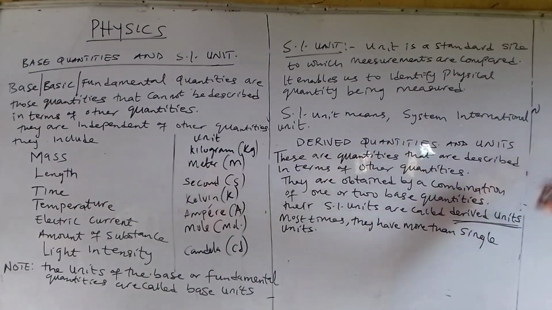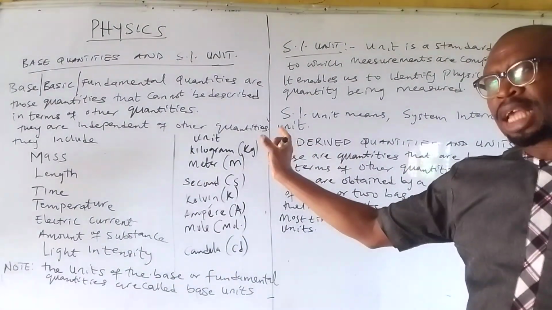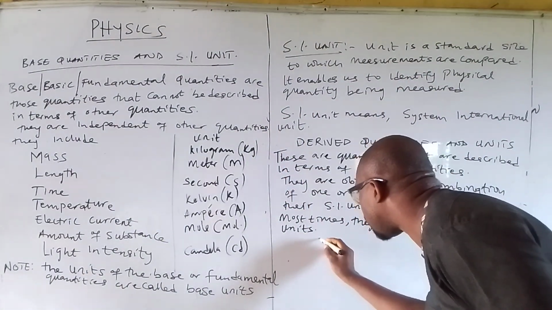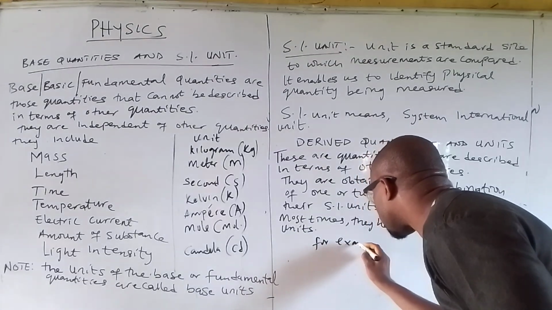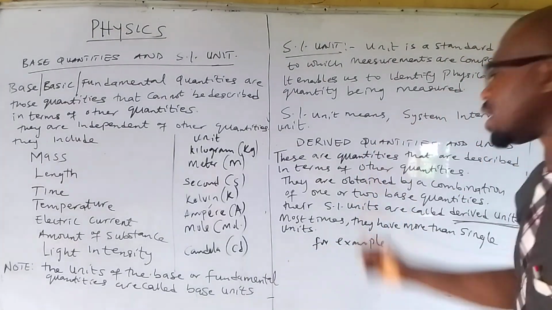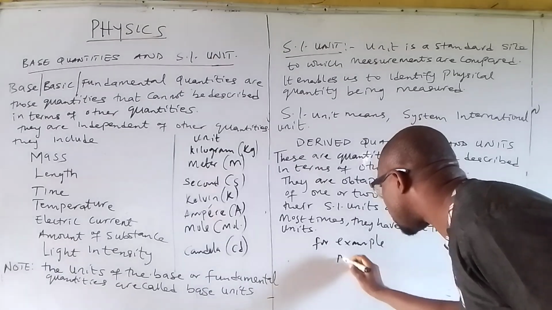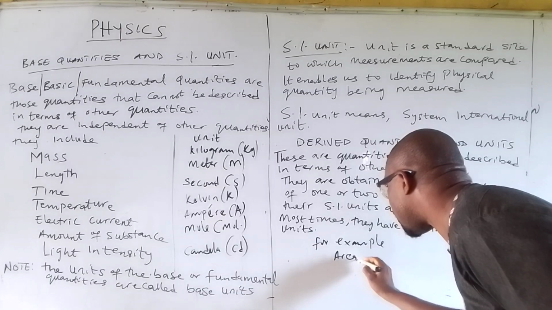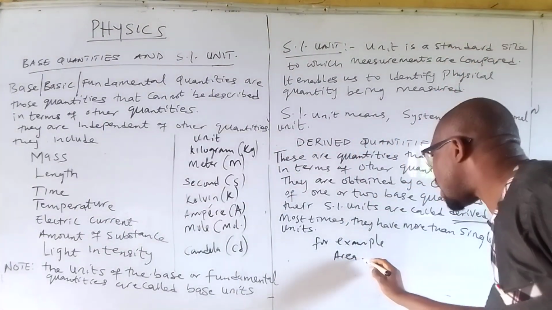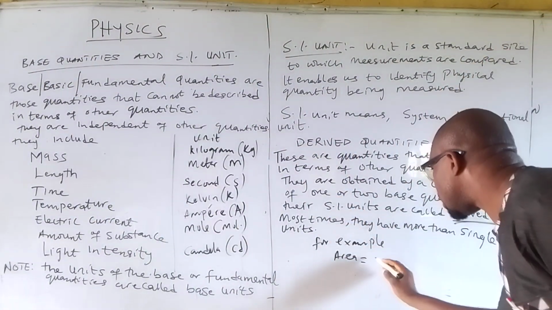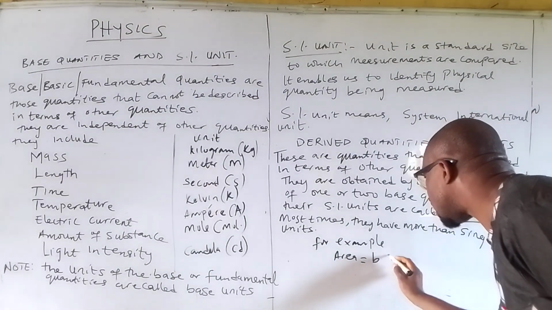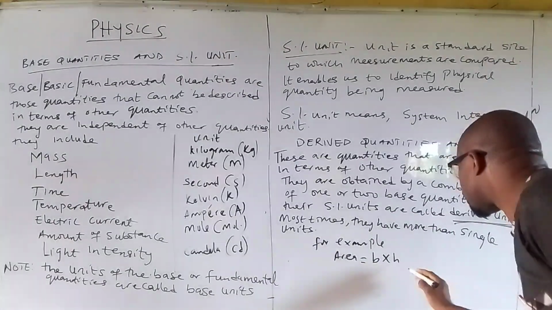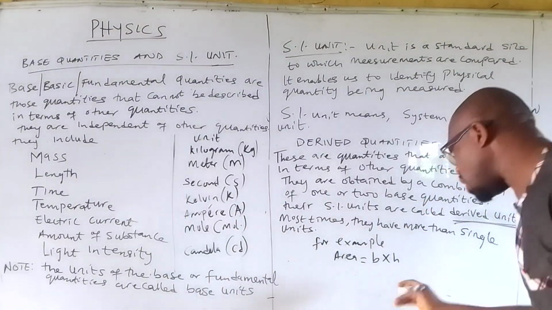Now for the derived quantities, since it's a combination of one or two, the unit can be a compound. For example, the unit of area. Of course, area is a derived quantity, and area is obtained by a combination of base times height, or you can say length times breadth, any of the two.